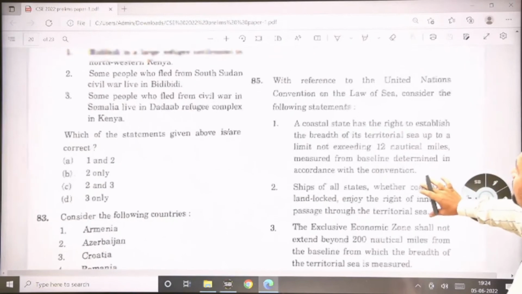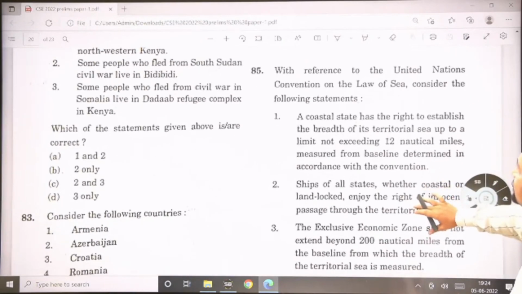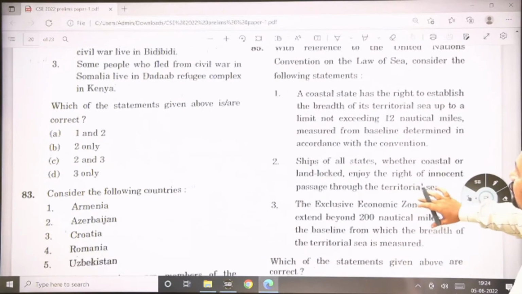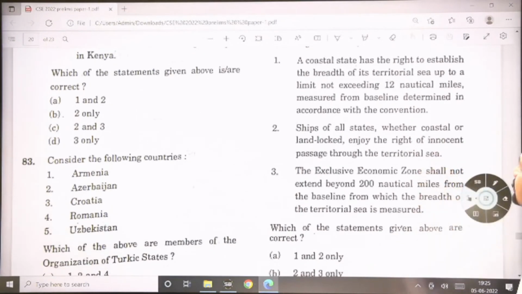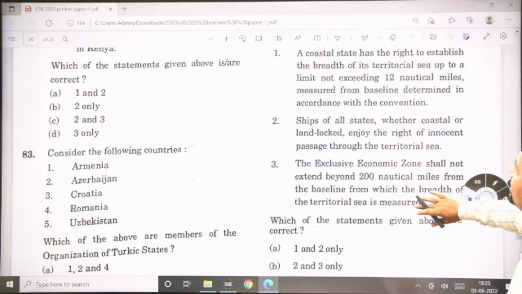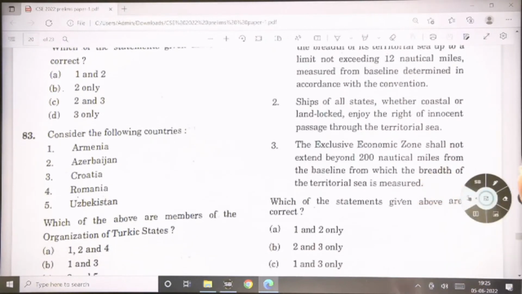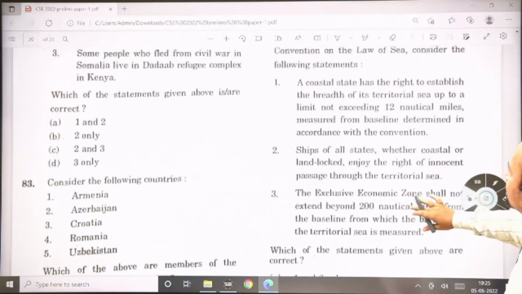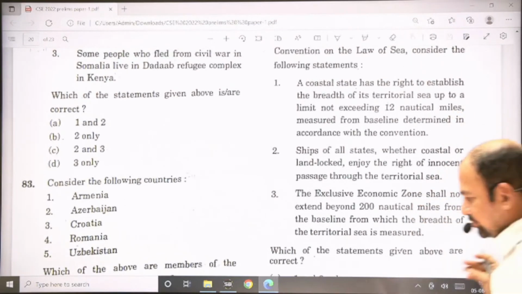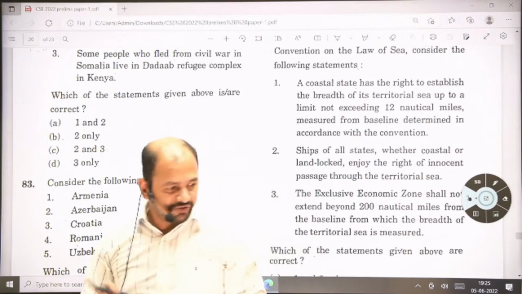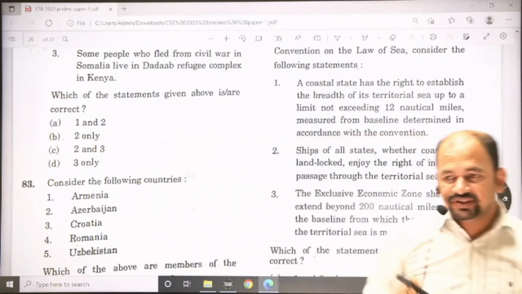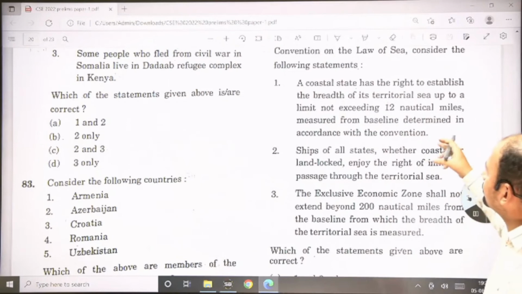With reference to the United Nations Convention on the Law of the Sea, consider the following statements. First, coastal states have the right to establish the breadth of their territorial sea up to a limit not exceeding 12 nautical miles measured from baselines determined in accordance with the convention. Up to 12 nautical miles you can explore the sea and use the minerals in that sea. You have exclusive right on this. So this statement is correct.